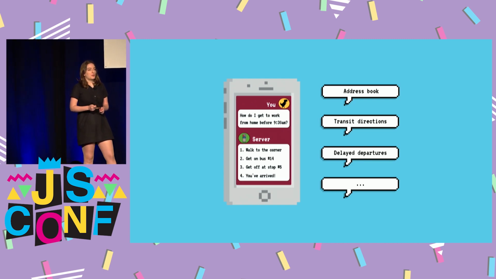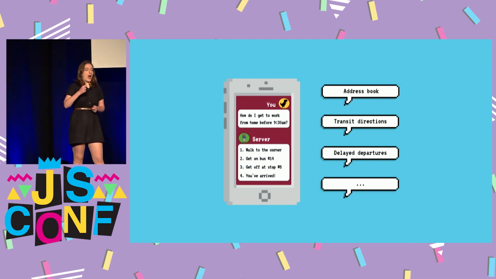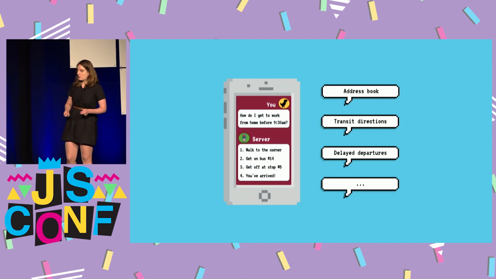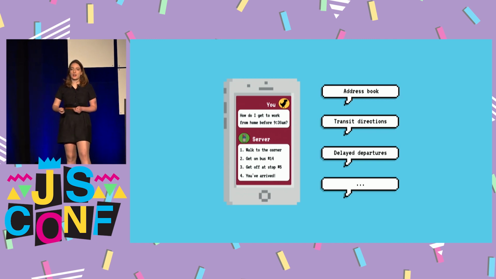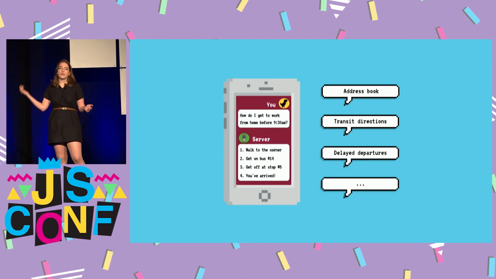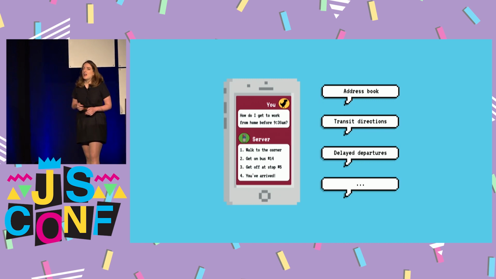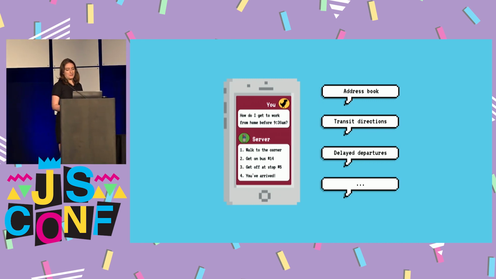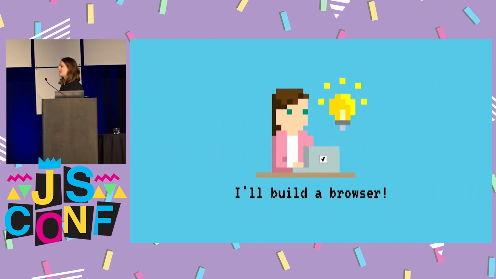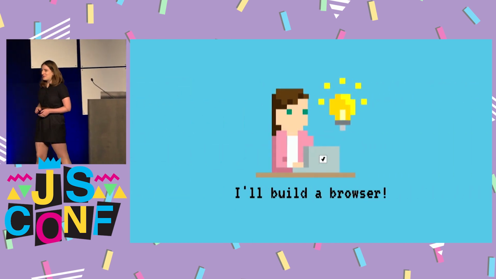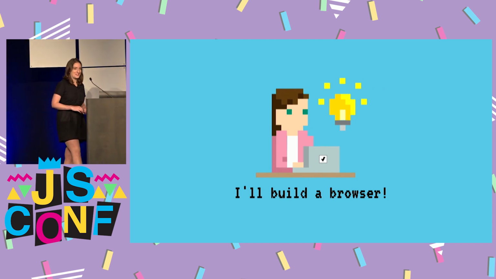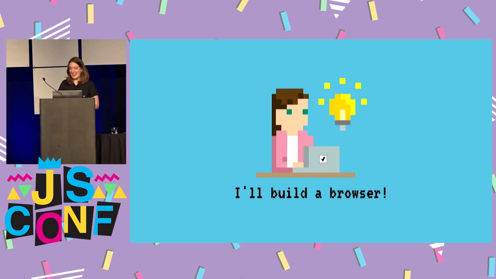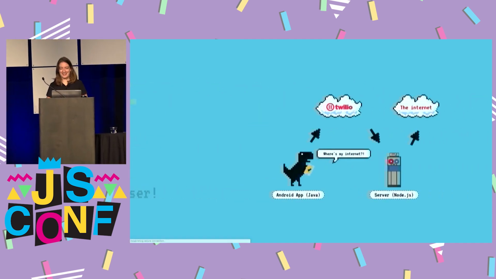But it was so useful that I kind of got addicted to having access to the internet. So I would want to look up a translation of a word, and I built an API integration for that. Or I'd want to look up the rating for a restaurant I was next to, and I built an API integration for that. And I started spending so much time building all these one-off integrations that I decided, this is kind of silly, I shouldn't be doing this. I should just build a browser instead. And that is what we're going to go over now.